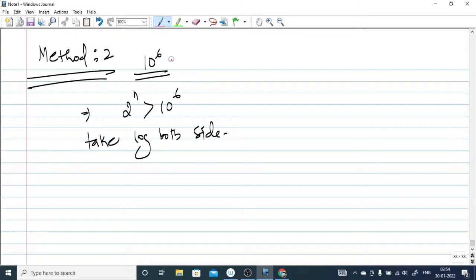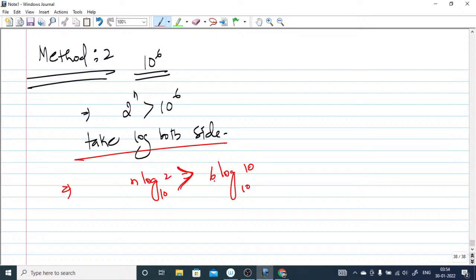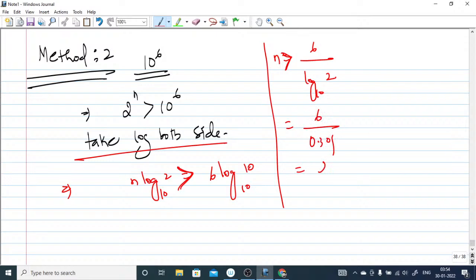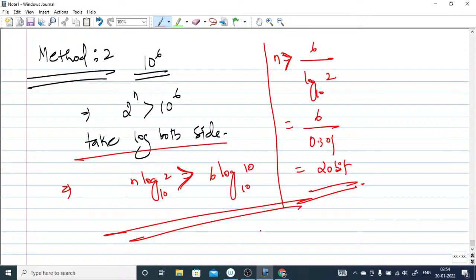If we are not smart, we will do it like this. So n log base 10 is greater than 6 log 10 base 10, so it will be equal to 6. Now n is greater than 6 by log base 10 of 2, so you can write 6 upon 0.301, it will give you 20 bits, approximately. So you can do it like this.